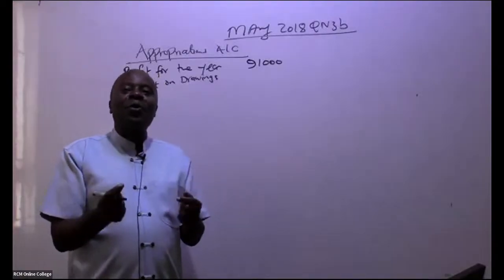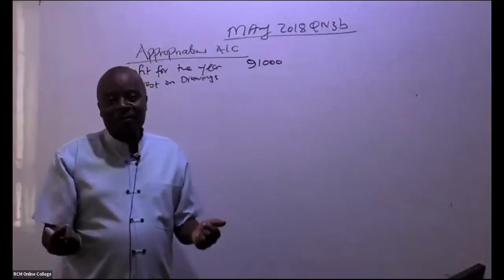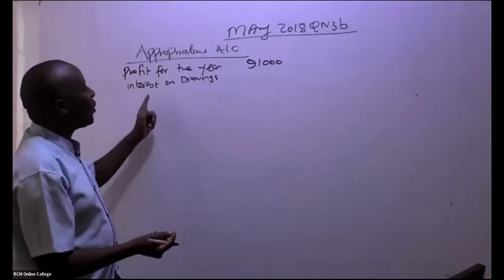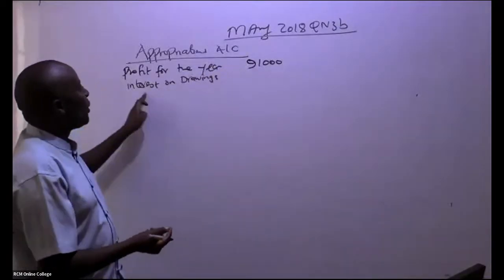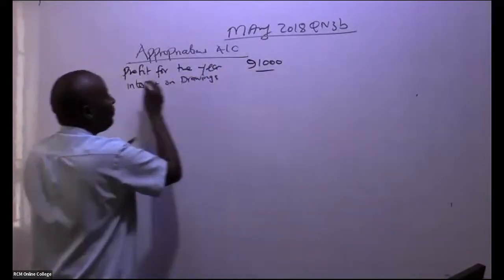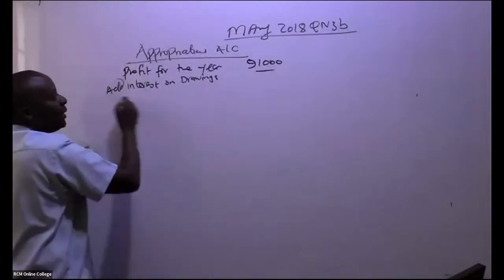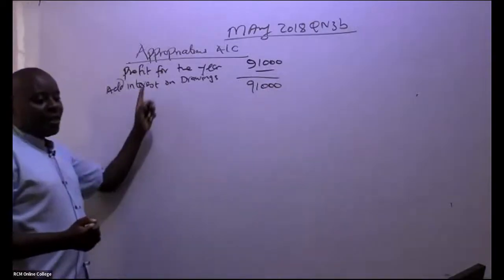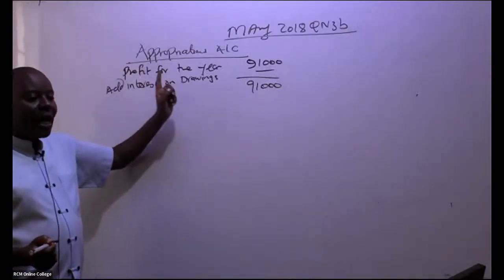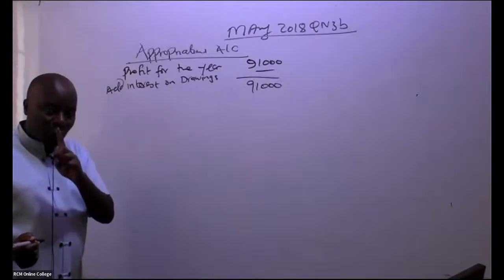But now remember that soft loan is basically fake. So if there is any interest that had been charged on this amount, it has been reduced, you shall always add this interest back. So you add the interest. In this question, ladies and gentlemen, we don't have any interest on drawings.